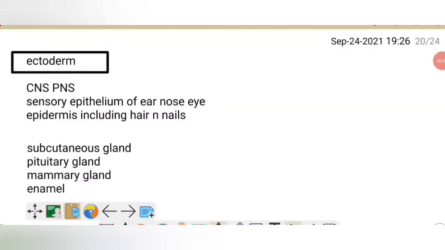Of ectoderm. Ectoderm, as the name suggests, gives rise to organs and structures that maintain contact with the outside environment. It forms the central nervous system, that is CNS, the PNS, that is the peripheral nervous system, sensory epithelium of the ear, nose and eye, and epidermis including the hair and the nails. In addition, it gives rise to subcutaneous glands, mammary glands, pituitary gland and enamel of the tooth.